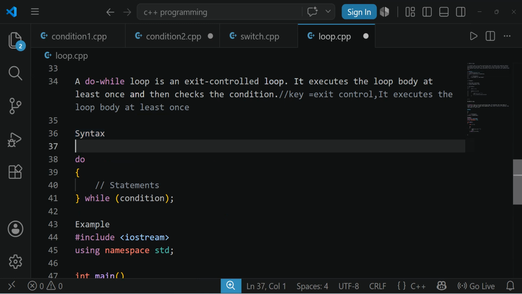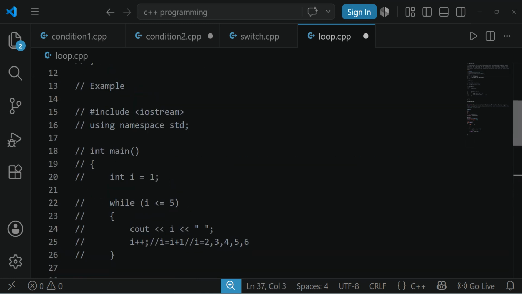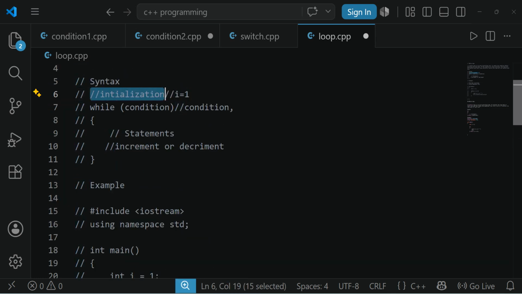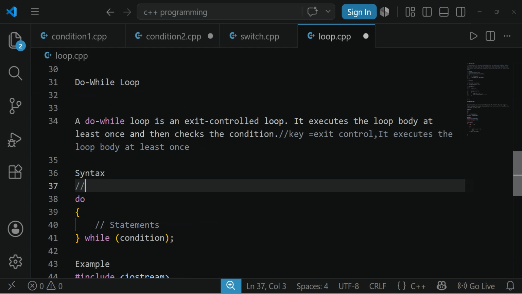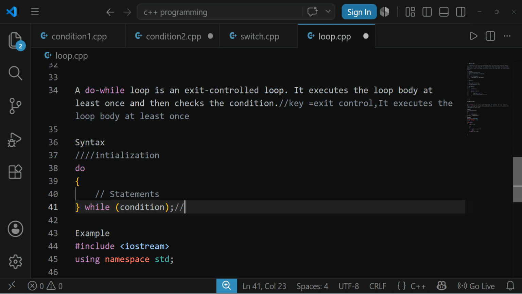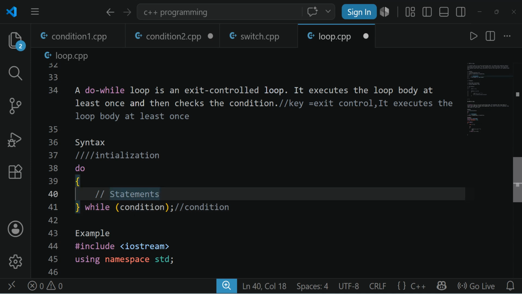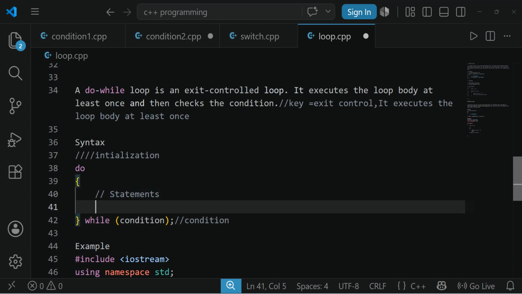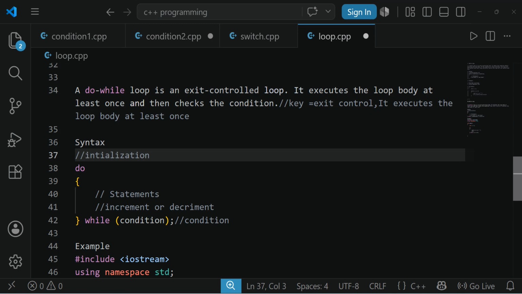Now the syntax, you can see the same syntax. Initialization will be done, condition will be checked, and then increment or decrement.